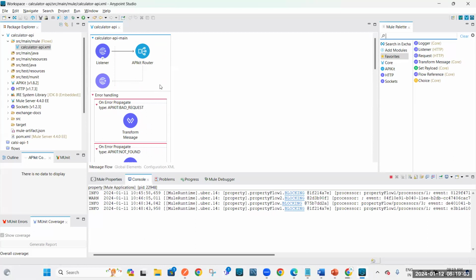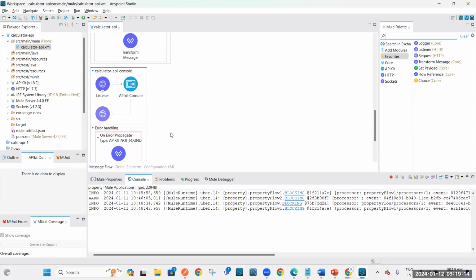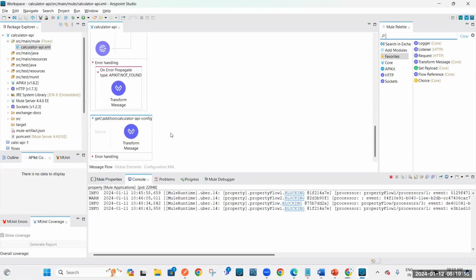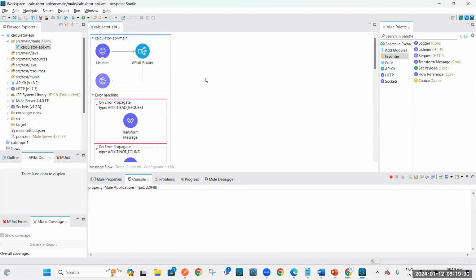See, if you import RAML from the Design Center, you will get 3 things, guys. APIkit Router, APIkit Console, and however many methods there are in the RAML, that many private flows will be generated. This we can call a private flow. What is main flow, subflow, private flow, all these things we will discuss in the coming class. As a part of the demo, I'm just going to explain this process.